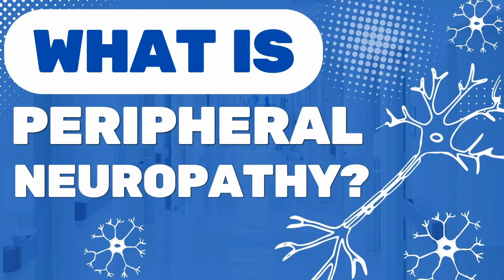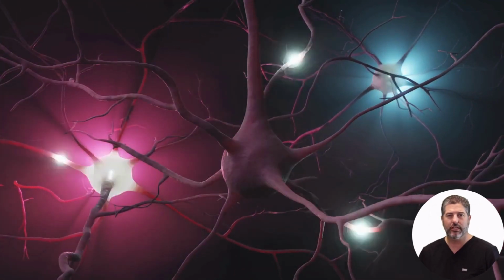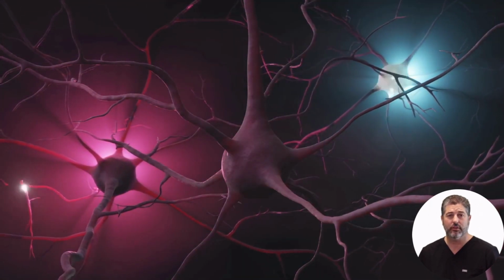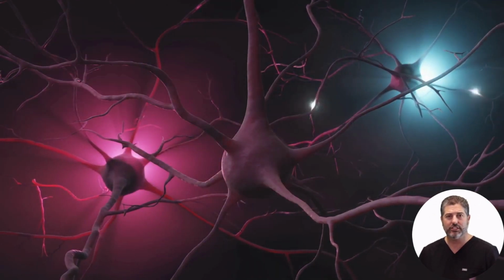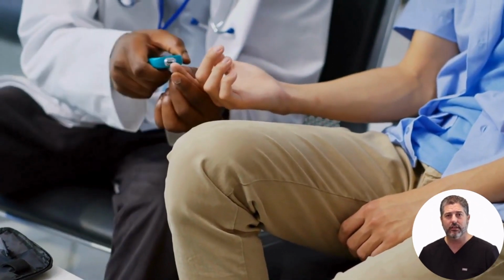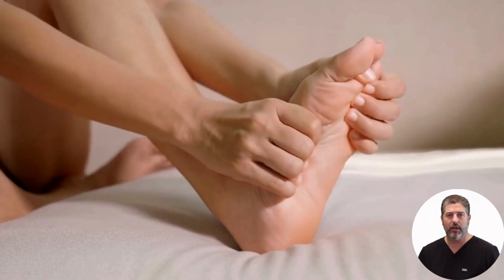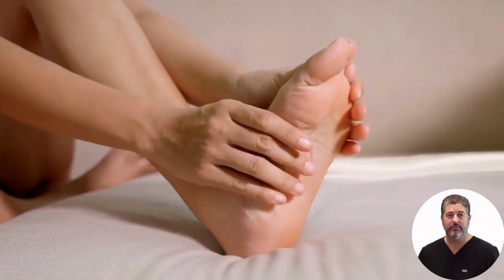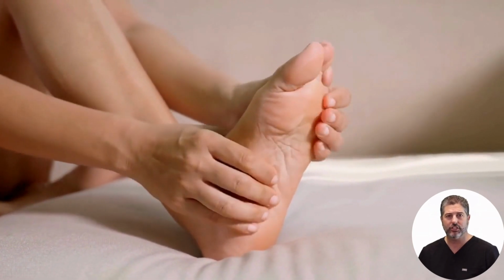About your health. What is peripheral neuropathy? Peripheral neuropathy is a disorder that occurs when nerves that carry messages to and from the brain and spinal cord to the rest of your body become damaged or diseased. Common causes include diabetes, infections, genetic disorders, trauma, and nutritional or metabolic problems. Symptoms requiring management include numbness, tingling, pain, muscle weakness, or loss of coordination.